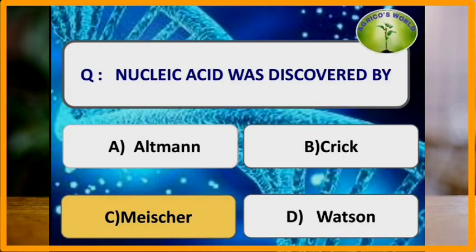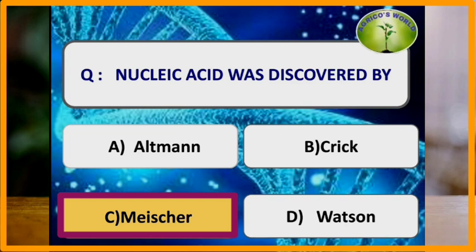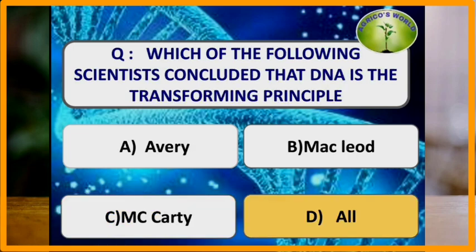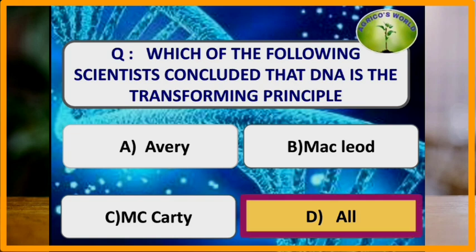Nucleic acid was discovered by? The nucleic acid was discovered by Miescher, but he termed it nuclein. The term nucleic acid was given by Altmann. Which of the following scientists concluded that DNA is the transforming principle? Avery, MacLeod, McCarty concluded that DNA is the transforming principle while they were working on Diplococcus pneumoniae.